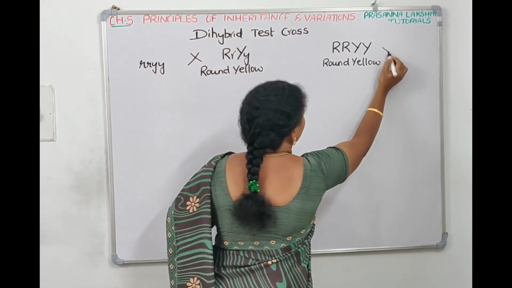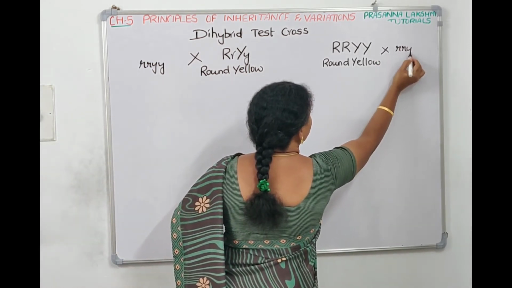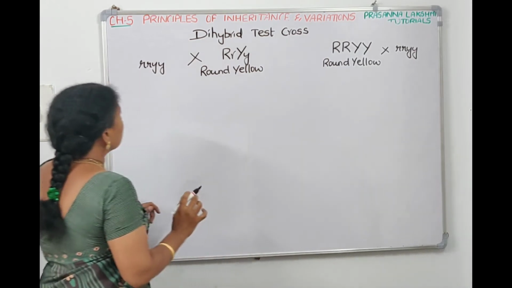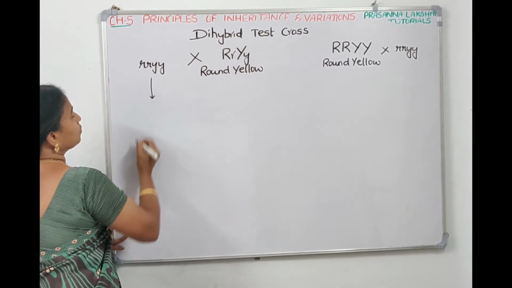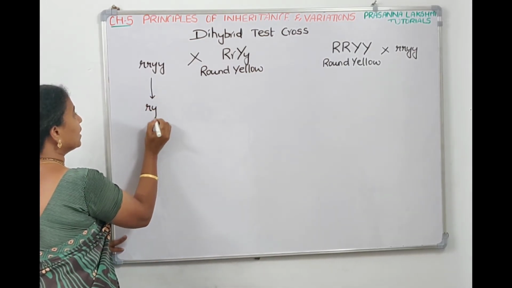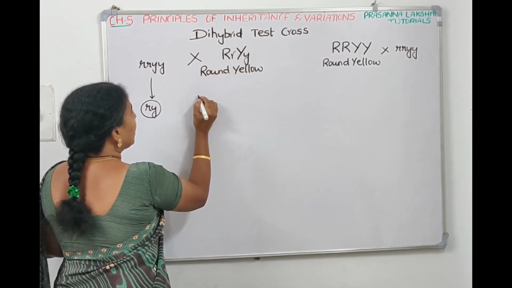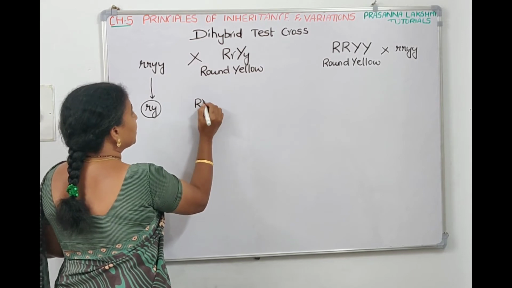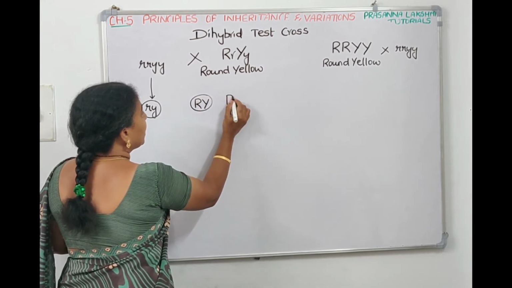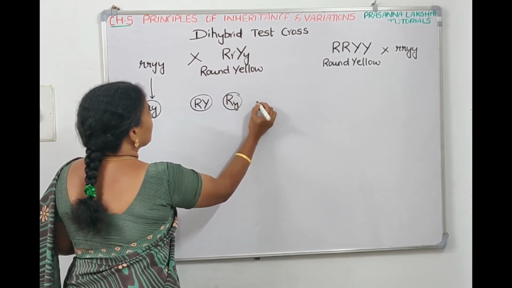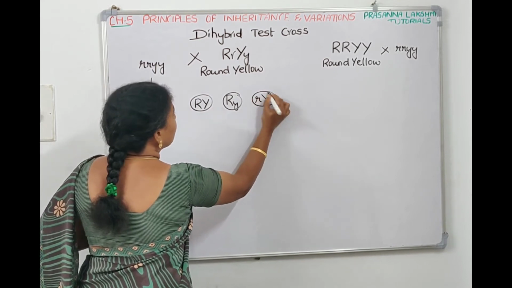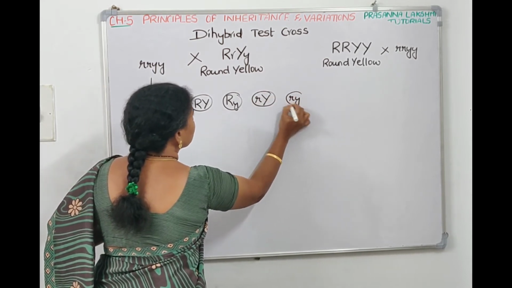Here also we need to cross it with a recessive parent, small r, small y. So we know that this is going to produce only one type of gamete, that is small r and small y. Here we get four types of gamete. Capital R will go with capital Y, capital R will go with small y, small r will go with capital Y, and small r will go with small y.